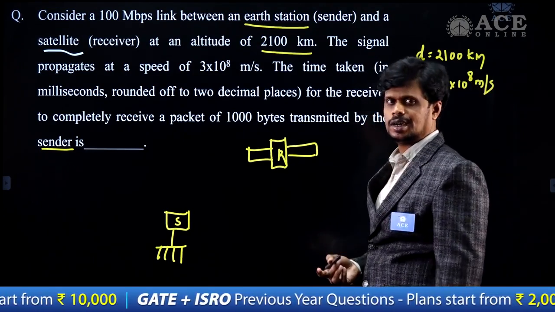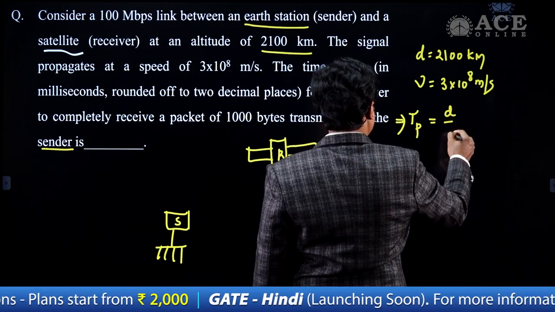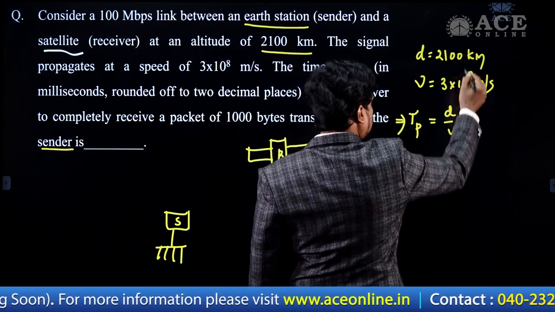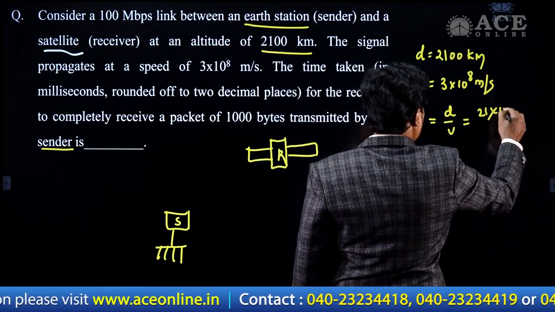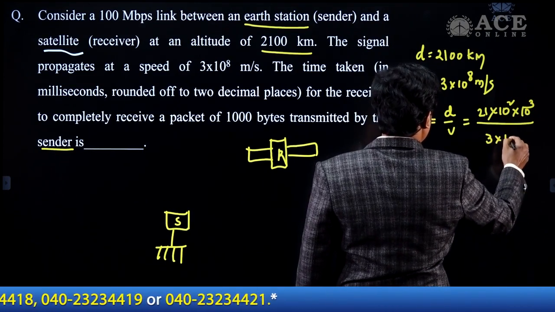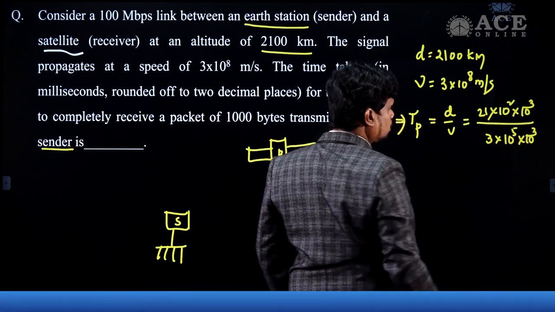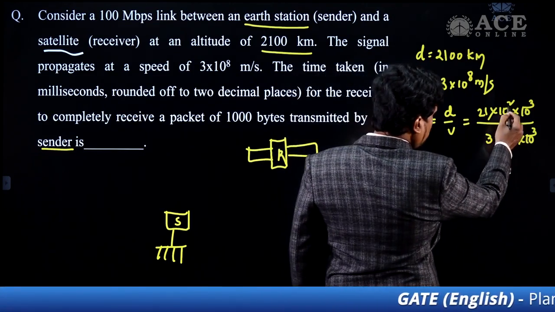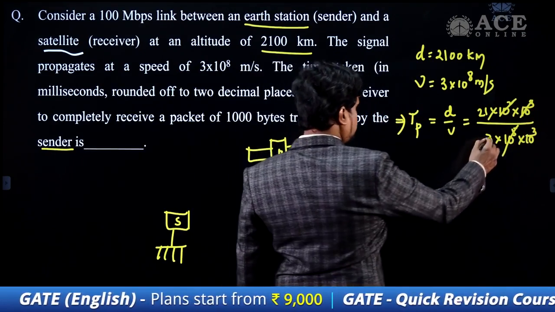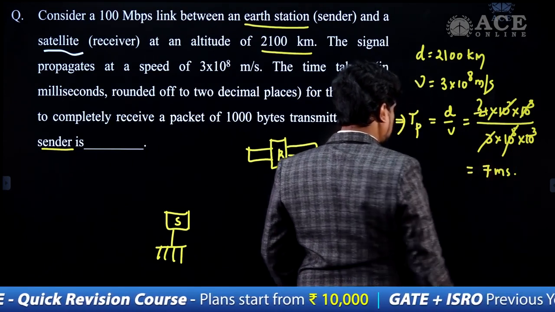So when D and V are ready, we can calculate the Tp. So that implies Tp is equal to D by V. What is the D? It is in terms of meters, and this is in terms of kilometers, so converting this into meters. So 21 into 10 square into 10 power 3 by 3 into 10 power 8. This 10 power 8 I am writing as 10 power 5 into 10 power 3. Now 10 power 2 plus 10 power 3 gives 10 power 5, so this is entirely cancelled. Then 21 by 3 is 7. So the Tp value we are getting is 7 milliseconds.